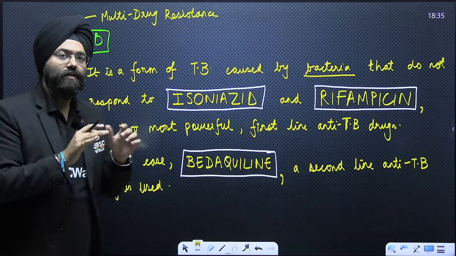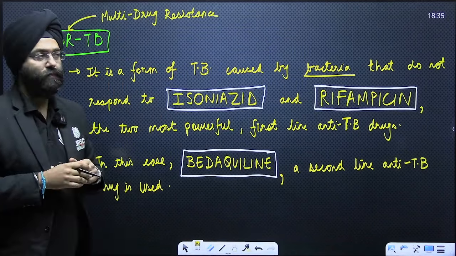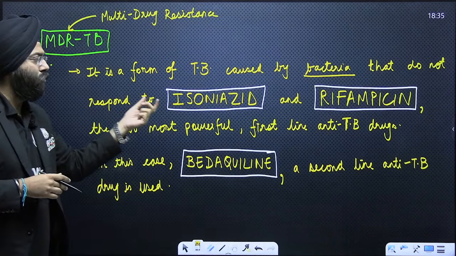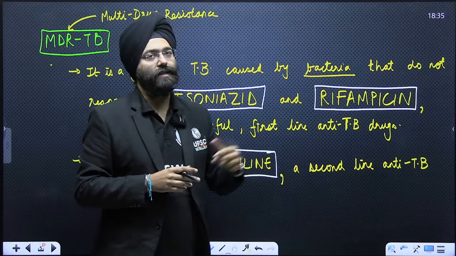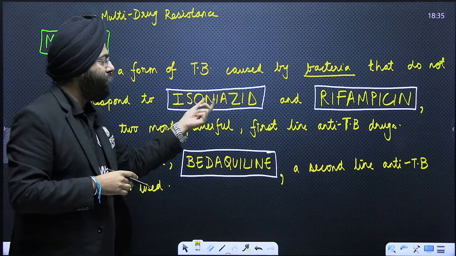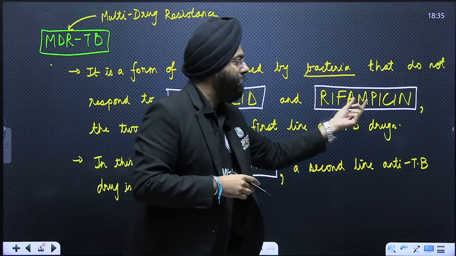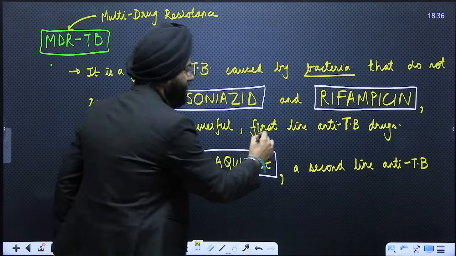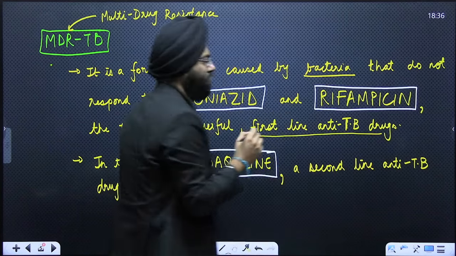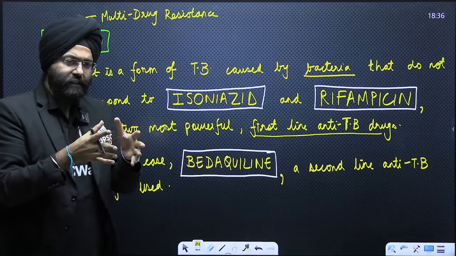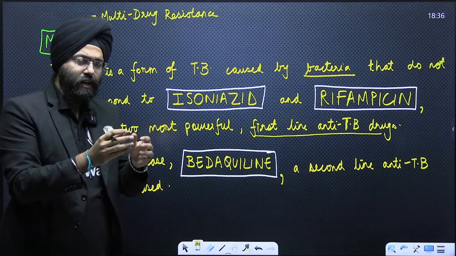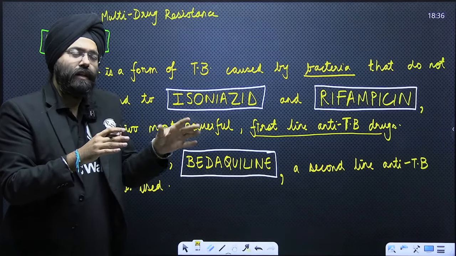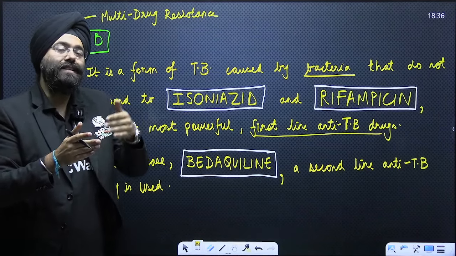Now, see what happens with respect to multi-drug resistant TB. It is a form of TB caused by bacteria that do not respond to two particular medicines, that is isoniazid and rifampicin. These are two very powerful first line anti-TB drugs. What does first line mean? In case you have TB, there are certain drugs of a lower intensity which you might be given. In case that is not working, then a little advanced version, that might be a second line.